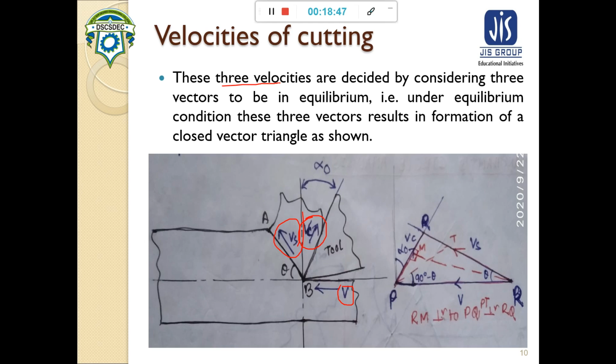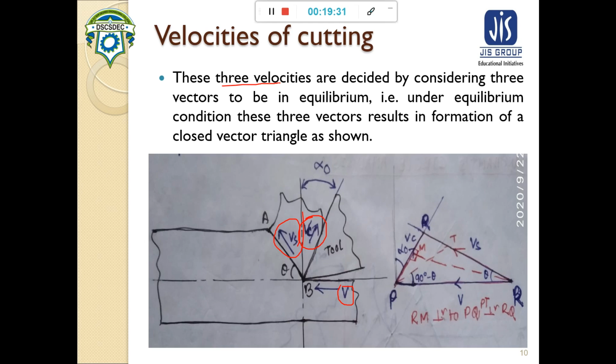These three velocities can be decided if we consider them as three vectors which are in equilibrium. Under that equilibrium condition, these three vectors result in the formation of a closed triangle, which is the equilibrium velocity triangle.